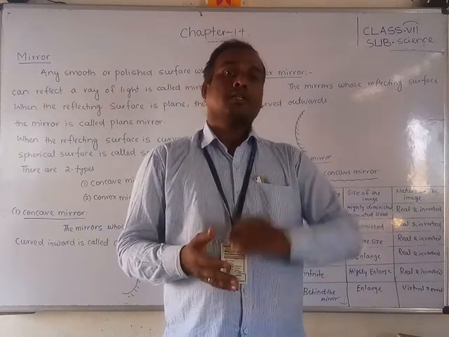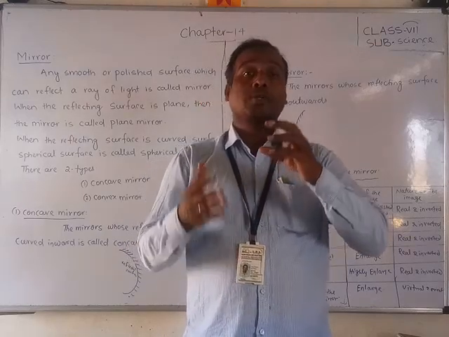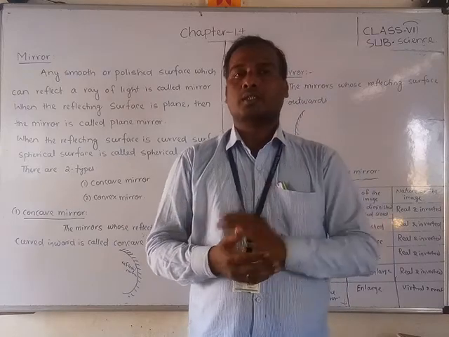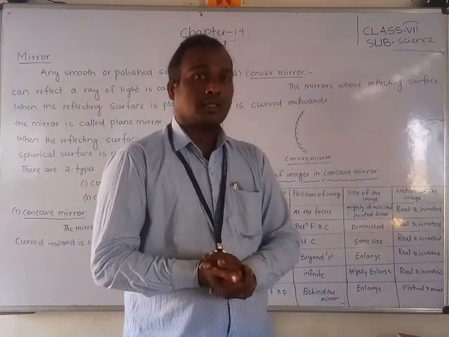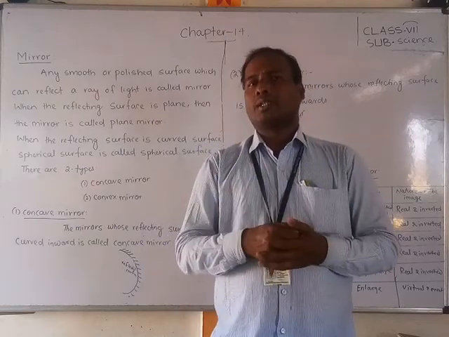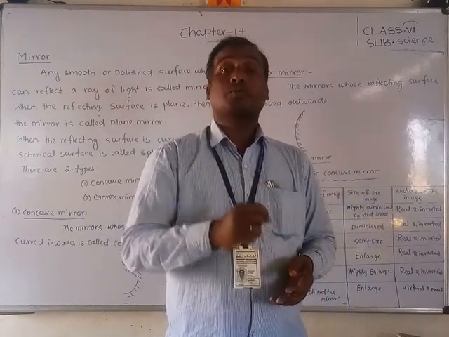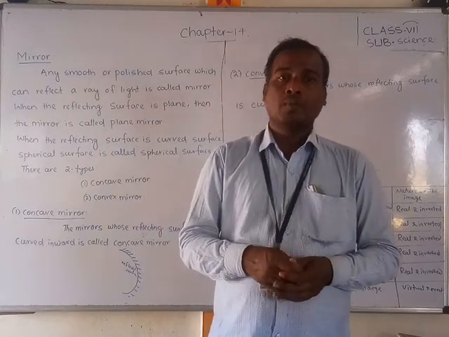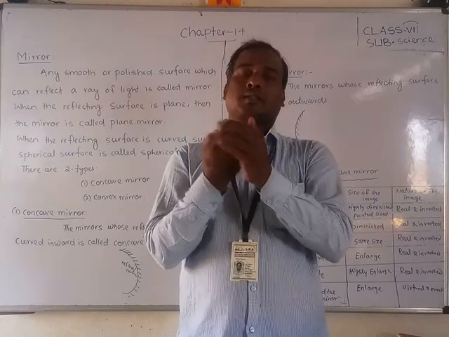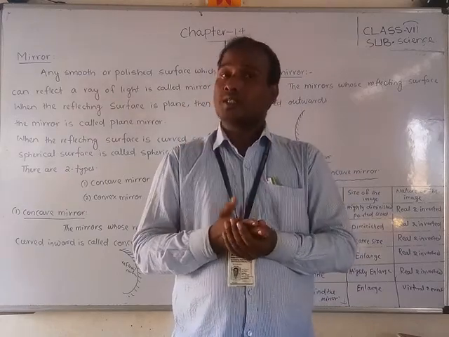If the smooth surface comes inwards, you can see that. I will give another small example so you can understand very easily what a concave mirror and a convex mirror are. When you are eating snacks or rice, you use a steel spoon. You can observe that the spoon has two faces. Both sides are smooth surfaces, so both sides are reflecting surfaces.